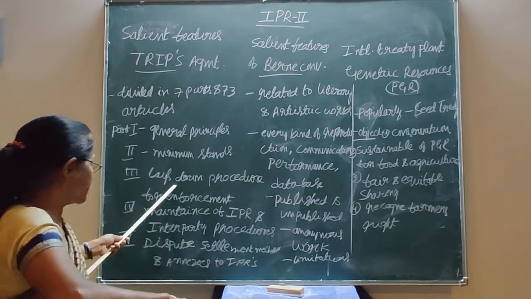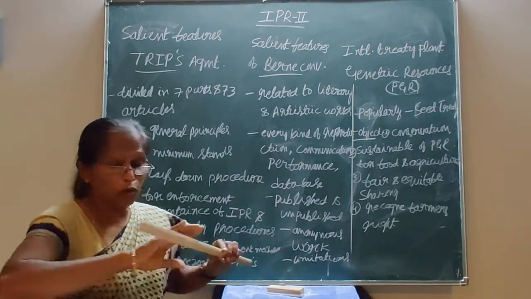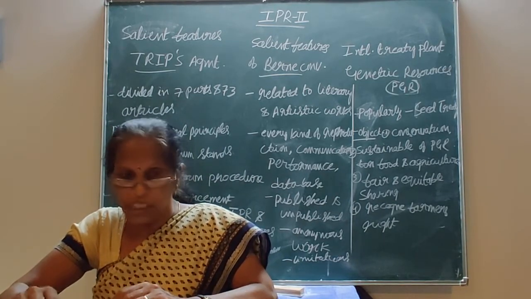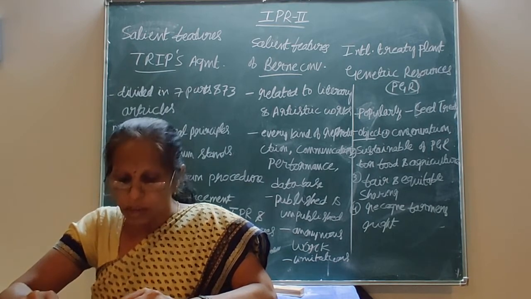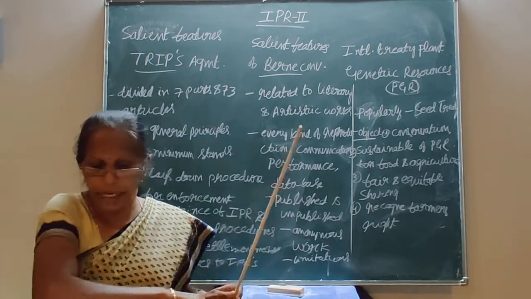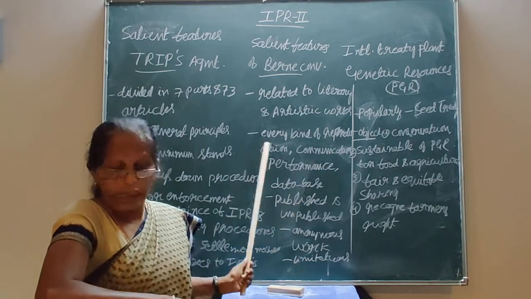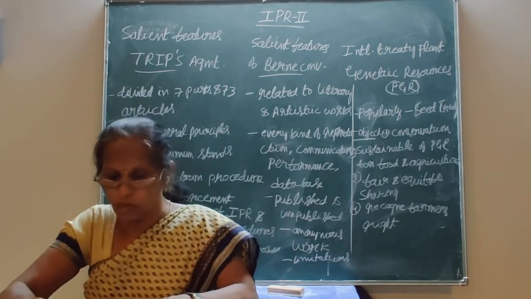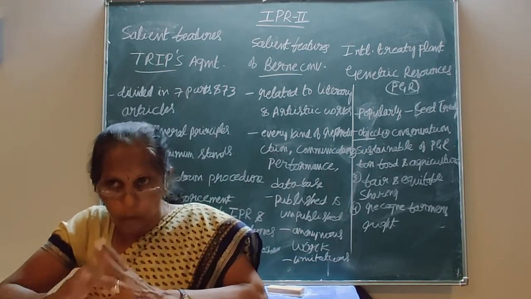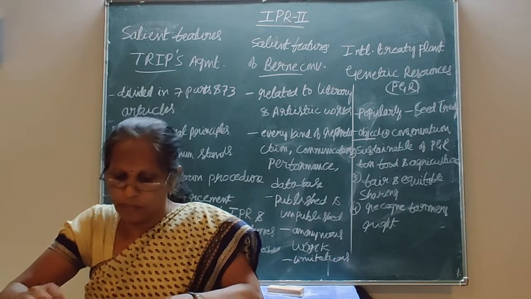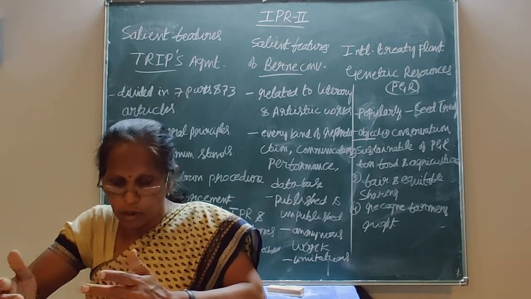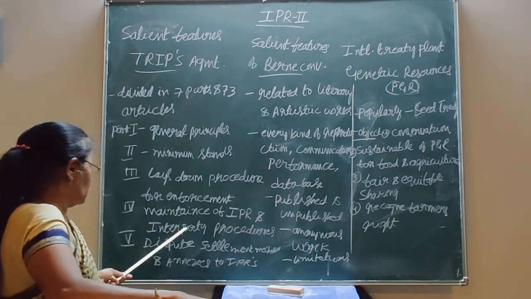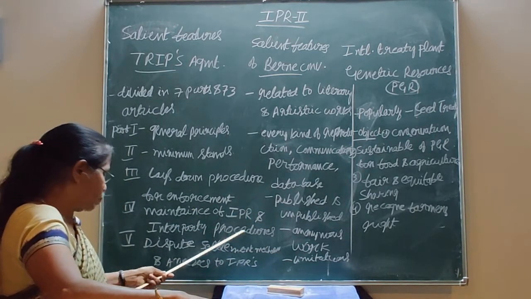Then the third part lays down the procedure to be followed in the enforcement of IPR in each member state. The fourth part relates to the maintenance of IPR, that is, interstate related principles or procedures. These are the procedures to be followed by each state with regard to goods and products. Then the last part covers the maintenance of IPRs and interpretive procedures,